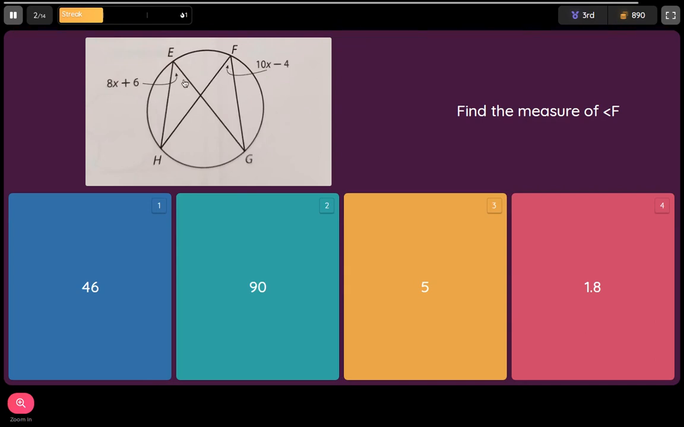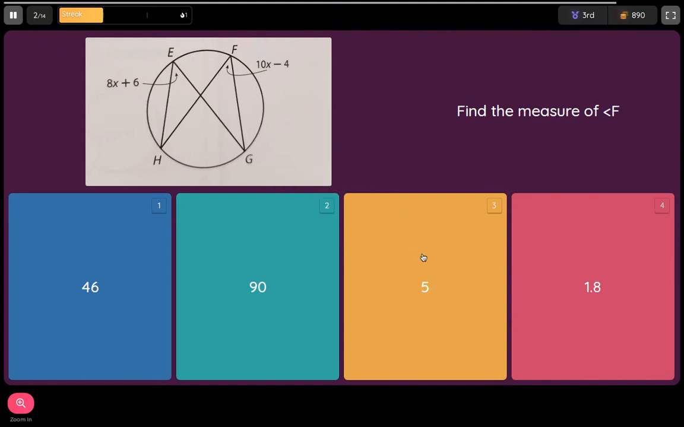So we're going to set these equal to each other, and that's going to allow us to solve for x. We have 8x plus 6 equals 10x minus 4. We want to keep our x's positive, so we subtract 8x from each side. Then we have 2x minus 4 is equal to 6. Then we add 4 to both sides, and we have 2x is equal to 10. If we divide by 2, x is equal to 5.